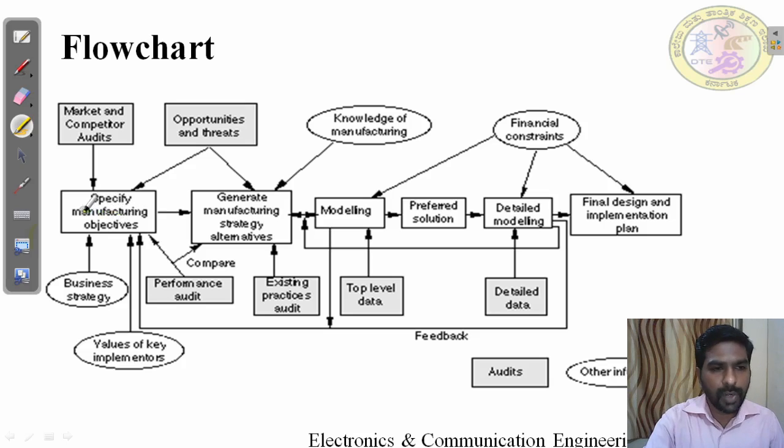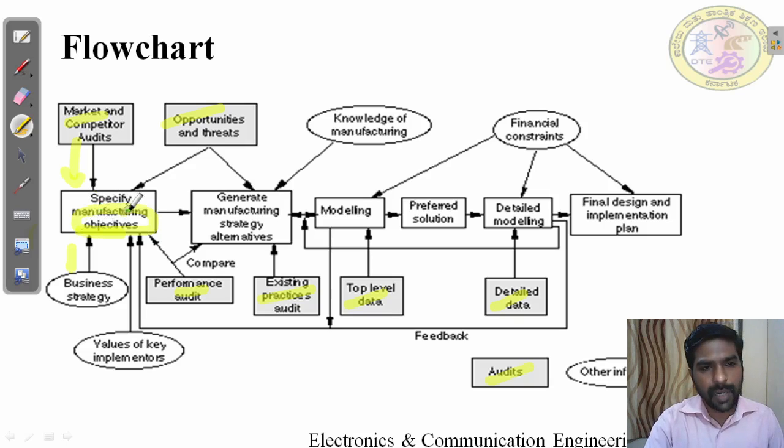See, the business model starts with the objective, the manufacturing objective. This is the starting point. How will the manufacturing objective come? By market research. This is the market and competitor authority and business strategy. They have a business strategy, and in that business strategy they develop the manufacturing objective and they do an audit. See, these are all colored. This filled box is called an audit box. They are doing verification. We can say these are all the audit boxes. The business strategy develops the manufacturing objective.